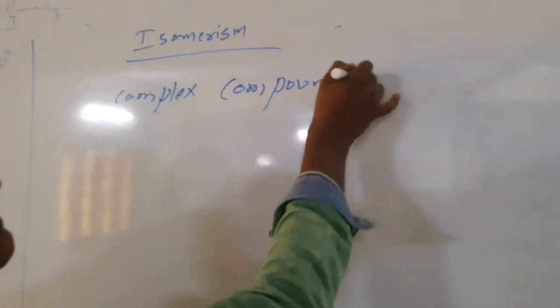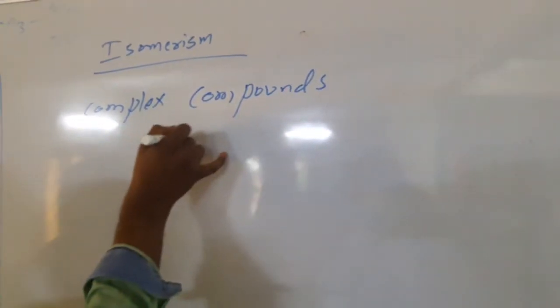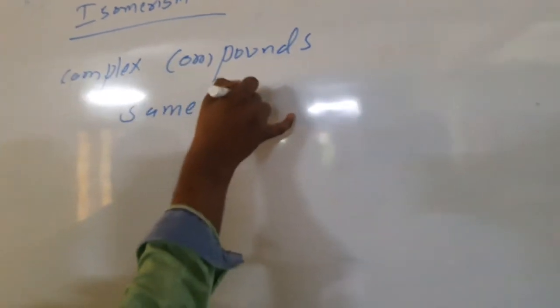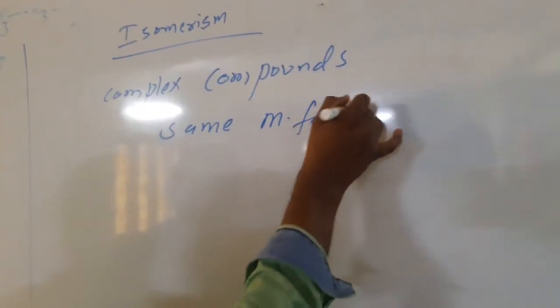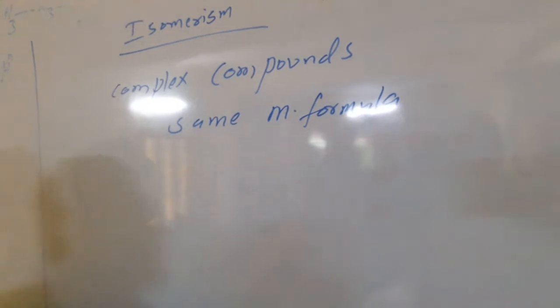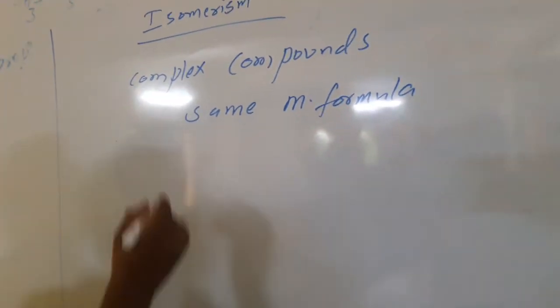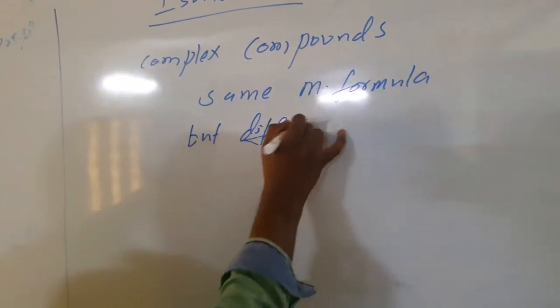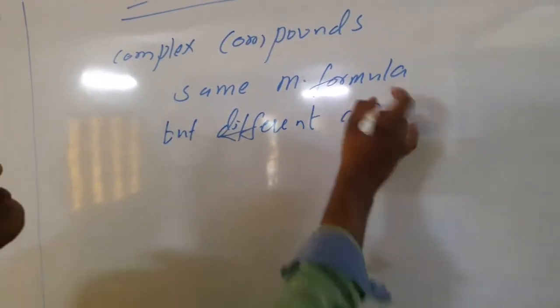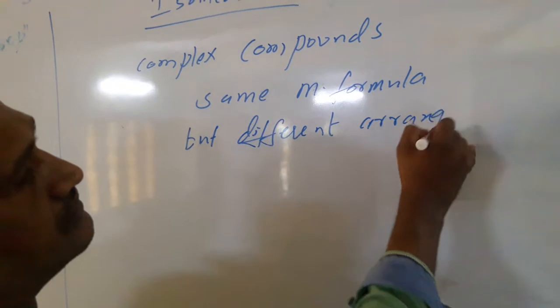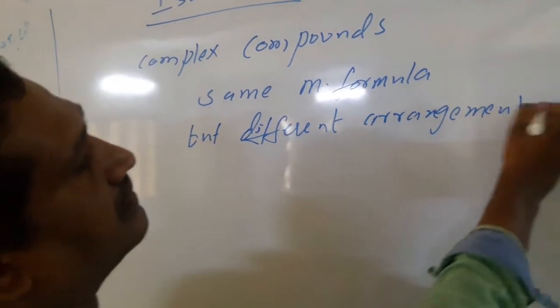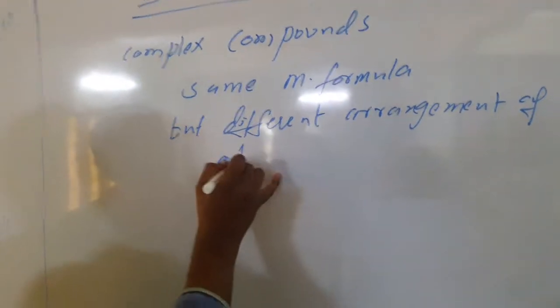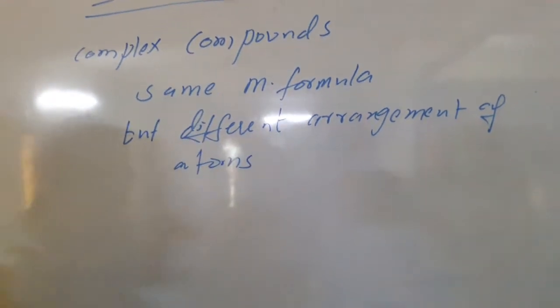Compounds that have the same molecular formula but a different arrangement of atoms produce different isomers.